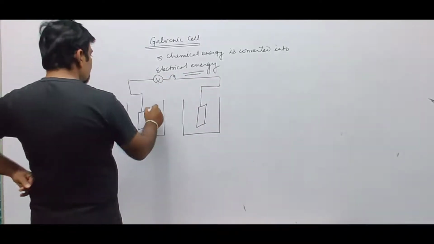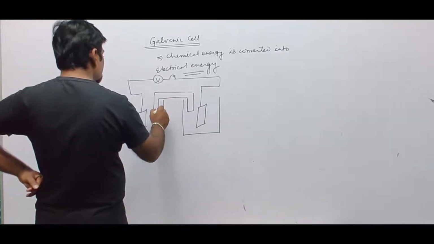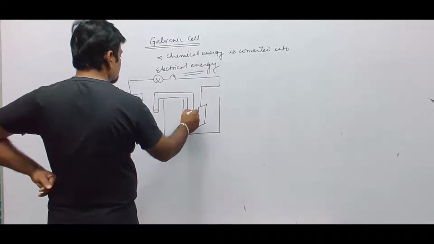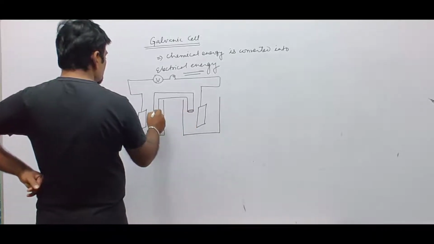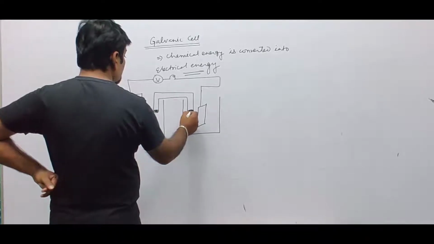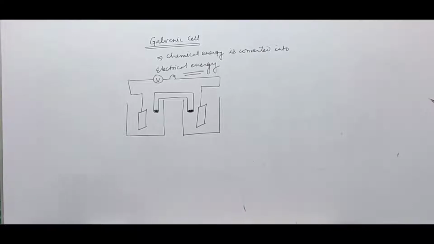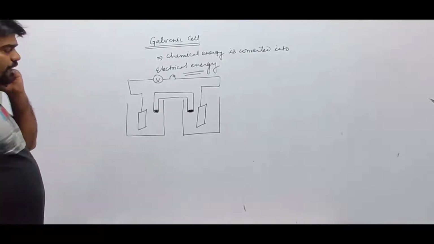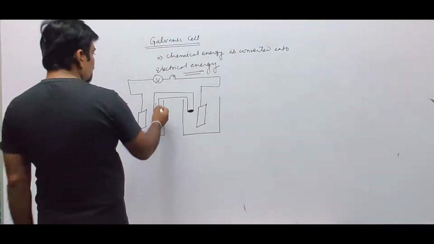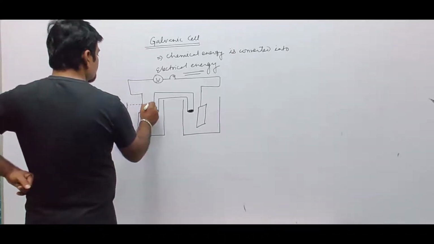And these two compartments are separated through an arrangement called a salt bridge. The salt bridge has a cotton plug and comes in different shapes. Over here, the salt bridge we are using is an inverted U-tube arrangement.